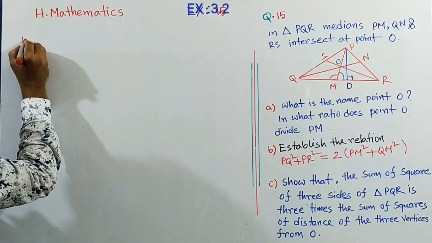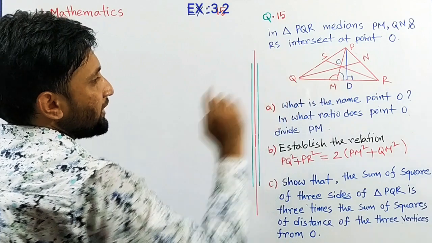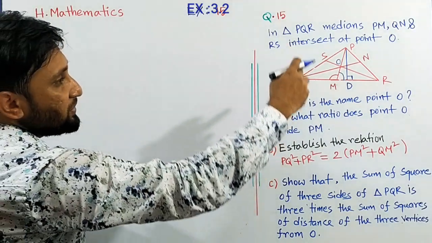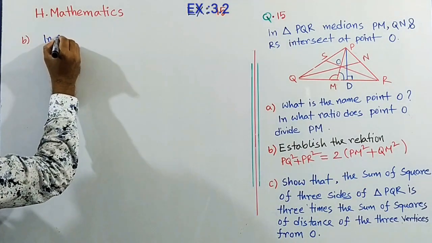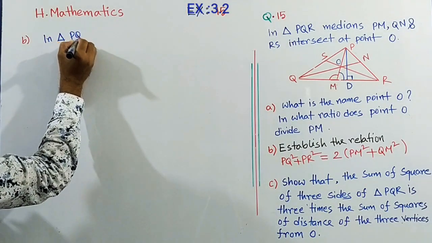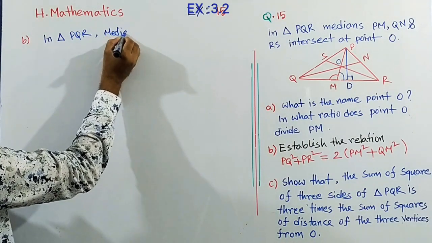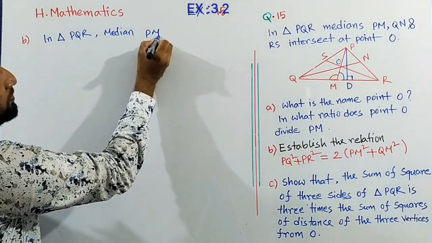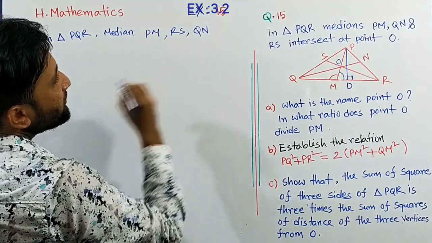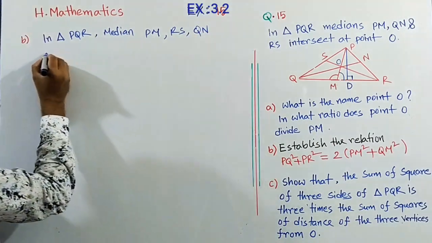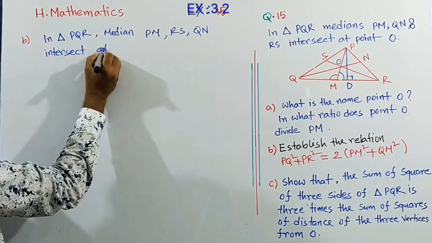In triangle PQR, the medians PM, QN and RS intersect at point O.